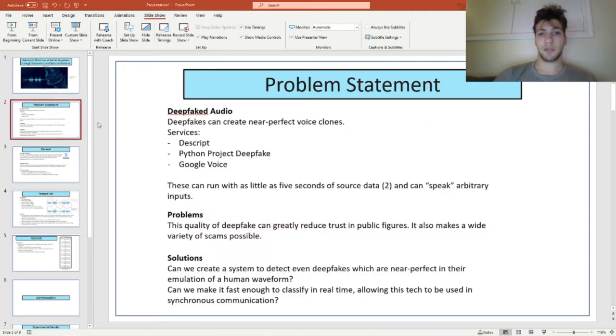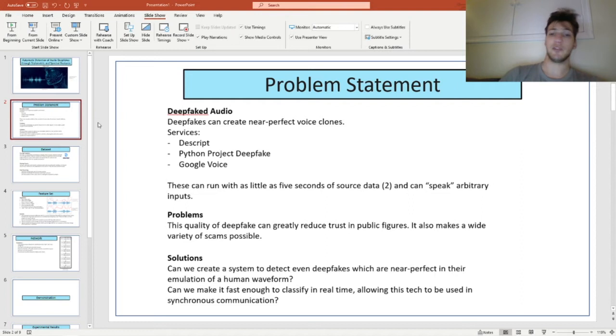So the basic problem that we're trying to solve here is that deepfaked audio is getting better and better. It can almost with perfect accuracy imitate someone's voice so that you can't tell if a statement is actually coming from them or if it's coming from a deepfaked model that someone trained on their voice.